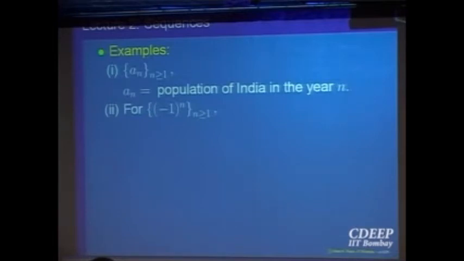First term is n equal to 1, minus 1. Second term is minus 1 to the power 2, that is plus 1, minus 1, plus 1, minus 1, plus 1. So the elements of the sequence are alternately minus 1, plus 1, minus 1, plus 1. And if you look at this sequence as a set, it consists of only two elements, minus 1 and plus 1. So you see the difference between a sequence and a set.